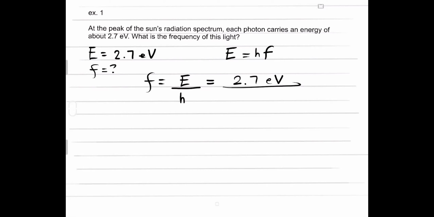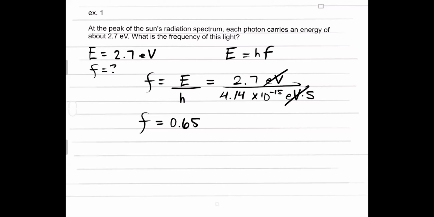Since the unit that we're dealing with is electron volt, we have to use the electron volt version, which is 4.14 times 10 to the negative 15 eV seconds. The electron volts cancel out. So if I divide 2.7 by 4.14, I get about 0.65, rounding down to 2 sig figs.